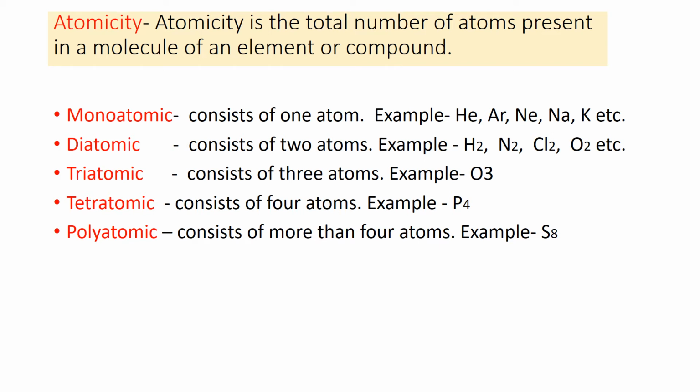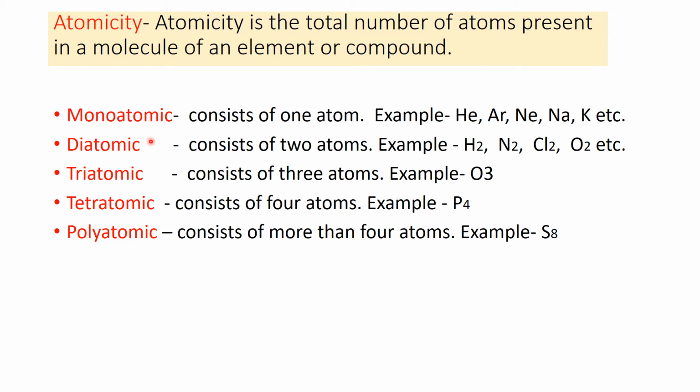What is atomicity? Atomicity is the total number of atoms present in a molecule of an element or a compound. Like helium, argon, neon, these are the inert gases. These gases generally have a single atom in a molecule and are called monoatomic. Monoatomic means it consists of one atom, a single atom. In the case of metals also, you can see sodium, potassium, calcium (Ca), magnesium (Mg), these all have a single atom in one molecule and are called monoatomic.